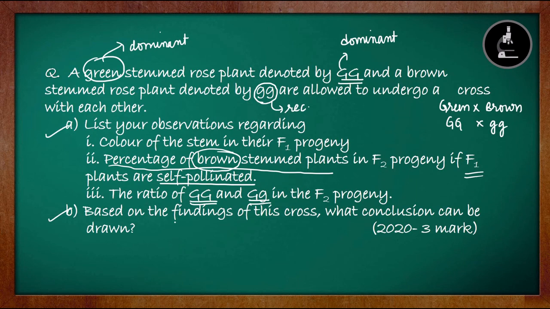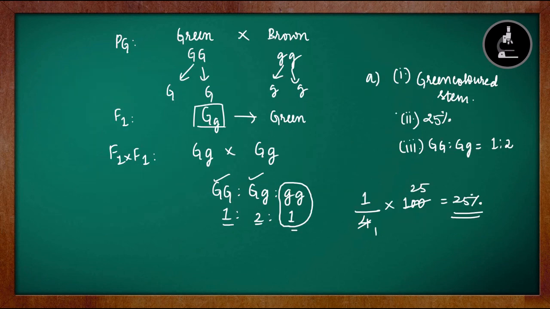Moving on to part B. Based on the findings of this cross, what conclusion can be drawn? Since it is a 3-mark question and we have already given so many answers, this doesn't have to be a very elaborate answer. We can give a very easy point for this one. We can come to a conclusion that the green colored stem of the rose plant is dominant over the brown colored stem rose plant, and with this you can get 3 marks easily. Don't have to write very lengthy answers like in any other chapter. This chapter is very conceptual. Only if you know the monohybrid cross clearly you can solve these questions very easily. Don't have to perform the cross again.